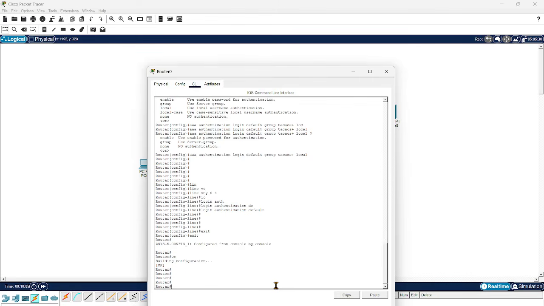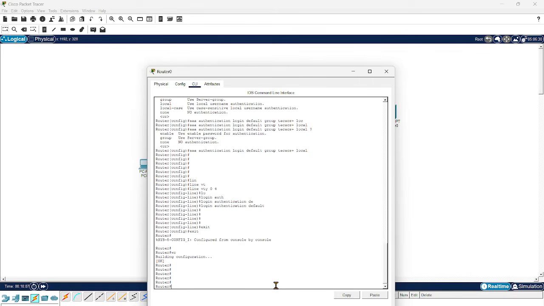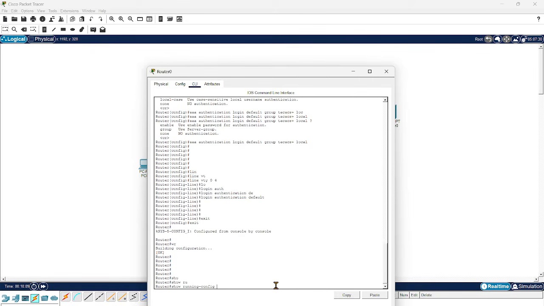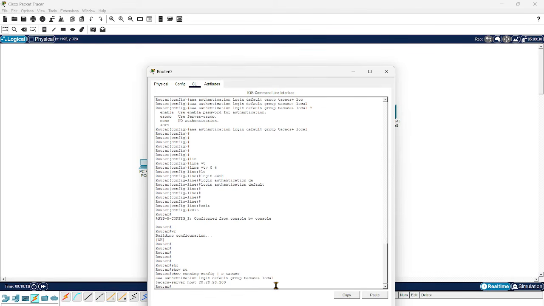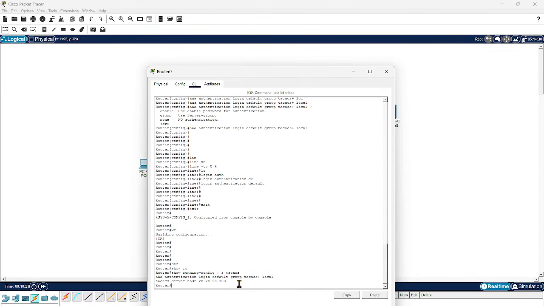So you can save the configuration. You can check the running config section, and you can mention the TACACS. Here we'll have the server, host name, and authentication for TACACS. So you will have this configuration.